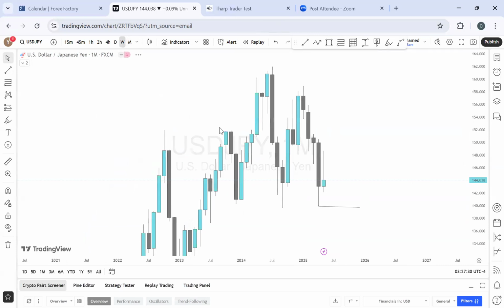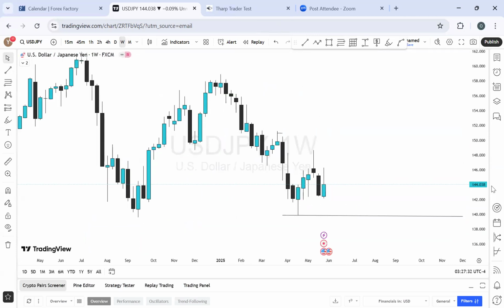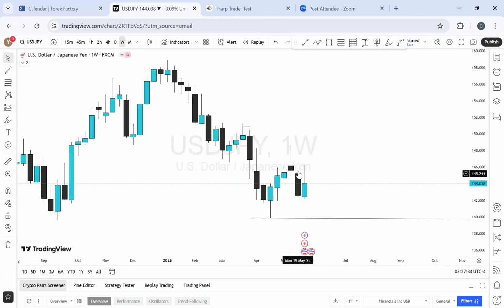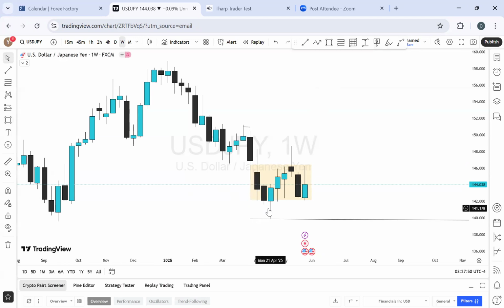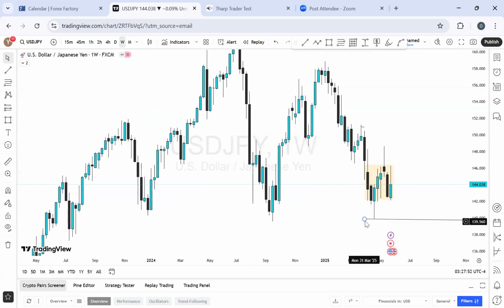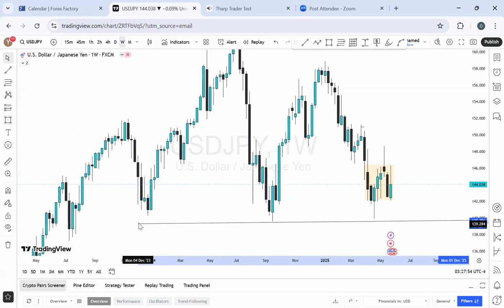So let's go to the weekly time frame and let's see what's going on. On the weekly time frame, this price level has cleared all the balanced price range here. We had short bearish momentum and bullish momentum, leaving us with a ranging bias right here. So all of this zone level that we've seen is just to clear the price, and liquidity was just above it, below it, which was grabbed before now. Can you see that? If we extend this, you will see the price has been here multiple times.